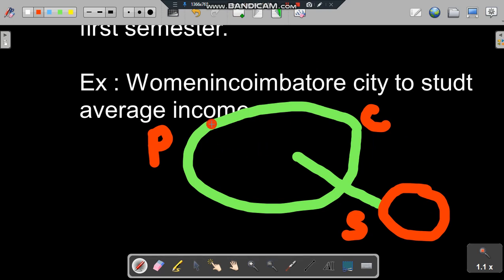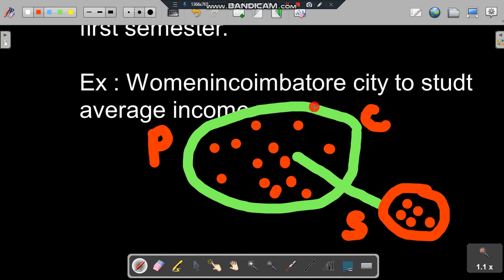Take for example the population of women in Coimbatore. From them I take only 4 or 5 women and find the average income, and whether that income is applicable to the population, we will study later. So the small part is called the sample, and the big part is called the population.